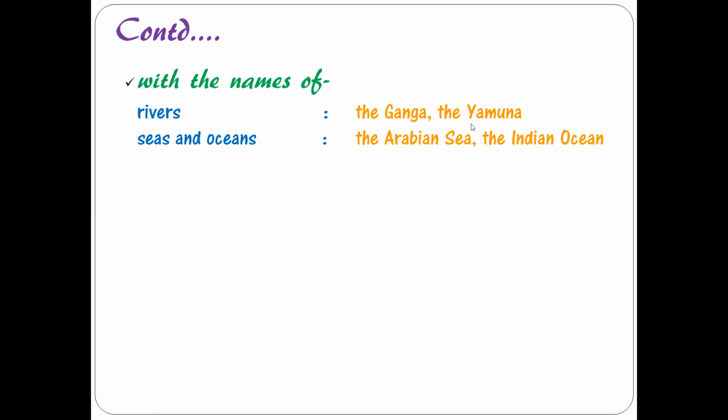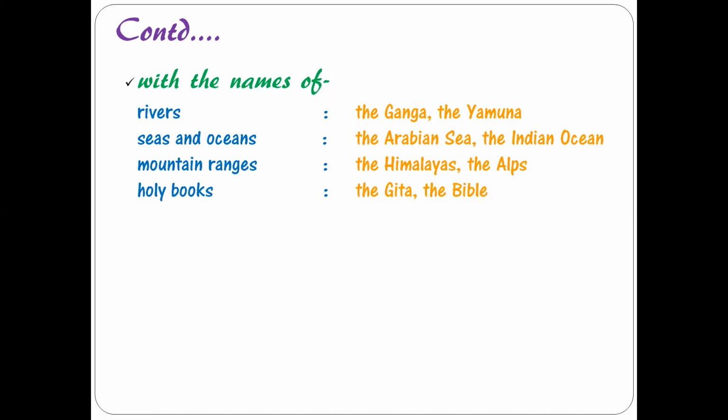You use them with seas and oceans, like the Arabian Sea, the Indian Ocean. Mountain ranges, like the Himalayas. We use them with holy books, like the Gita, the Bible, the Quran, the Mahabharata. So with these books, which are holy books, before them we always make use of article the.